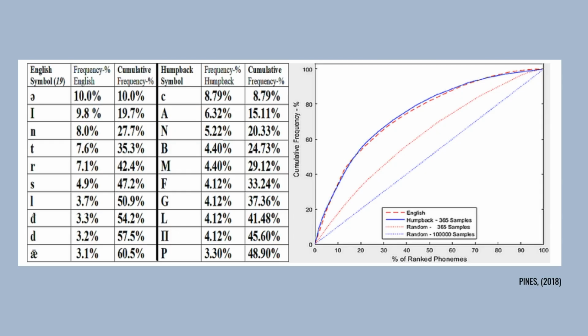The cumulative probability versus ranked frequency distribution profile of the humpback subunit symbol set is nearly identical to that of the English language phonemes and conforms to Zipf's power law. The research states that Figure 7 clearly shows that a plot of the humpback subunit set's cumulative probability versus ranked frequency distribution profile is nearly identical to the same plot for English language phonemes. Both profiles conform to the Zipf's power law signature geometric probability distribution profile for natural language symbol sets exhibiting pronounced information redundancy.